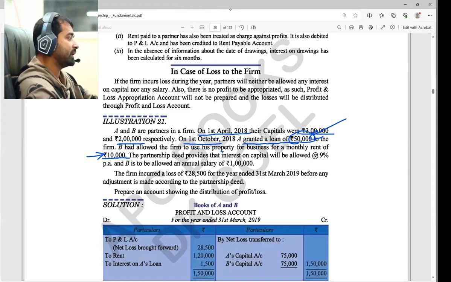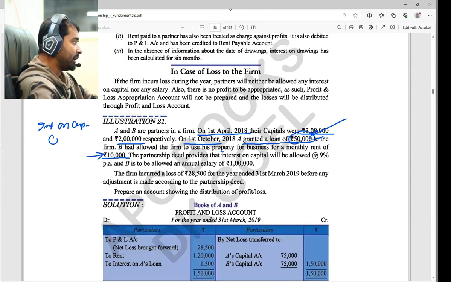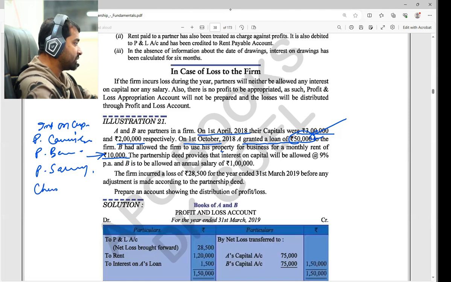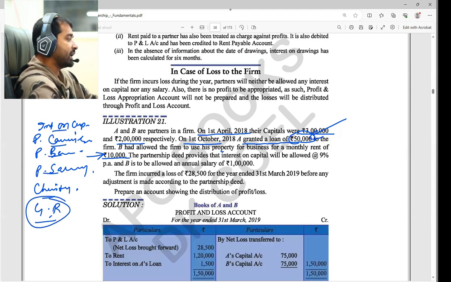You cannot say this is a benefit. Benefits are interest on capital, partners' commission, partners' bonus, partners' salary. And one more, charity and general reserve. Since these are losses, we cannot keep general reserve, and we can ignore charity at that time.